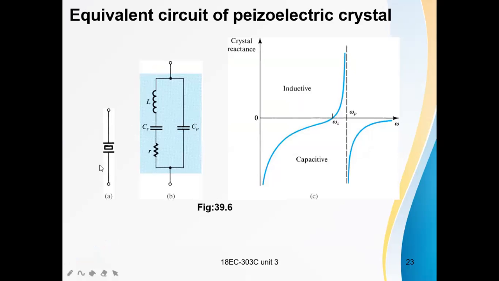This is the symbol of the crystal: two parallel plates, in between there is a crystal material, and the equivalent circuit of it is this RLC circuit, and there is a parallel capacitance Cp. And this is the crystal reactance versus frequency characteristic, showing how these are related.